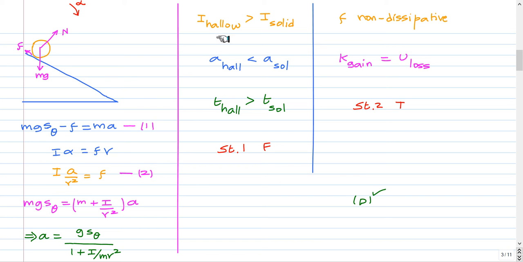For a hollow cylinder, the moment of inertia is more because the mass is distributed at a farther distance, and moment of inertia is mr square of all the elements added together. So the moment of inertia of a hollow cylinder is more compared to a solid cylinder because the mass distribution is farther away. So the acceleration of the hollow cylinder will be less, because if moment of inertia is more, acceleration will be less, and the time taken for the hollow cylinder will be more because it's coming down slowly. So the hollow cylinder will reach the bottom slowly.